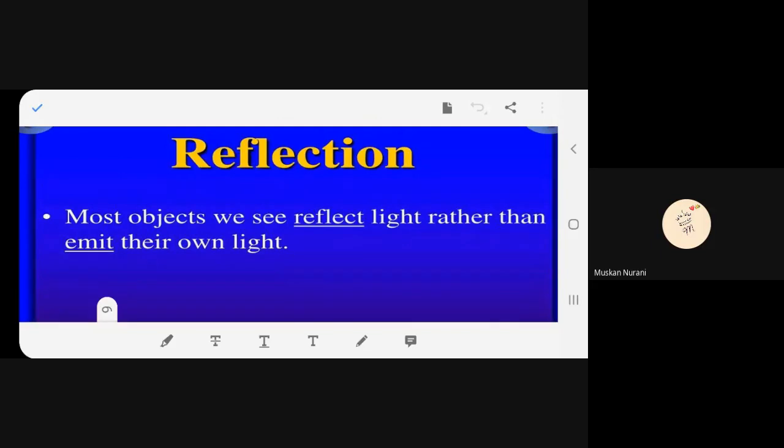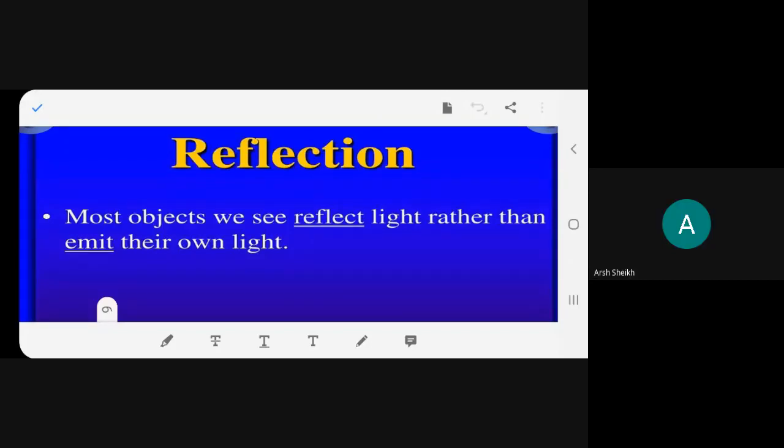Reflection. Most objects we see reflect light rather than emit their own light. So what did we understand over here? That most objects, whatever we see, are they luminous? Except bulbs, tube lamps or candles, do other objects have their own light? No. The objects that we see, do they have their own light? I'm asking you a question.